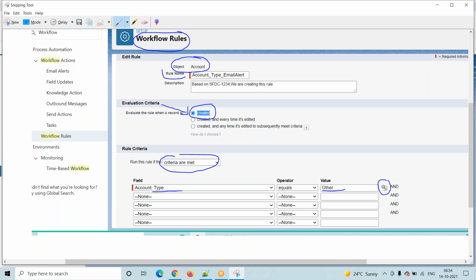Here rule name, there is no logic, we can provide any name, but some meaningful name. We are working with the account, right? We are working with the type, right? And here finally the action is nothing but email alert, right? So you will just go and add email alert here. Based on which requirement you are trying to create this workflow rule, that requirement number here we have to mention. Is it mandatory to provide requirement number? It is not mandatory. I mean, suppose any person will look into this workflow rule, they will easily understand based on this requirement they created this workflow rule.